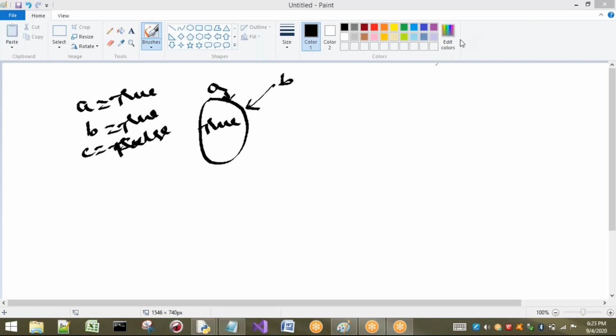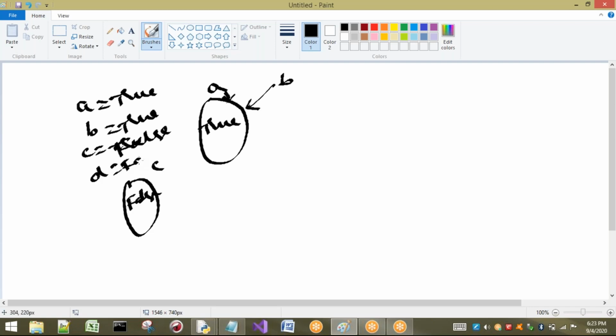Right, now see here what happens. I will take c equal to false, for example. C equal to false. One object is going to be created. Next, I'm going to take D equal to false. That means it is pointing to this one. This is about Boolean type.